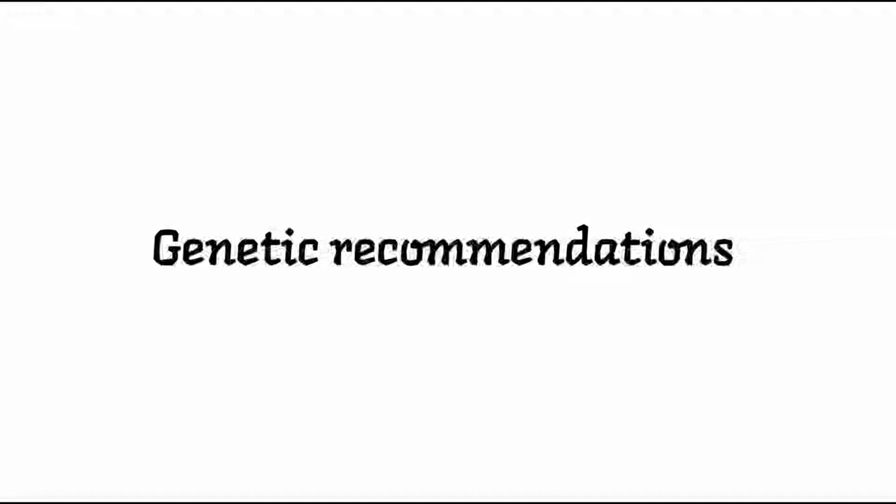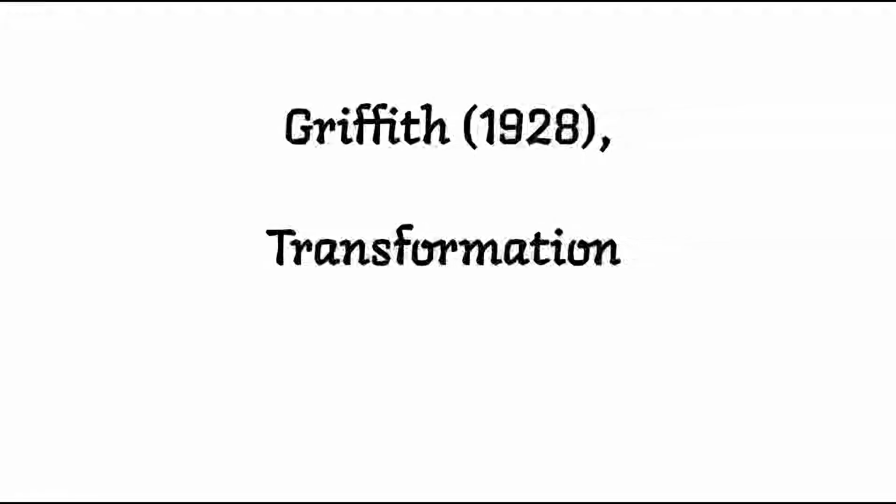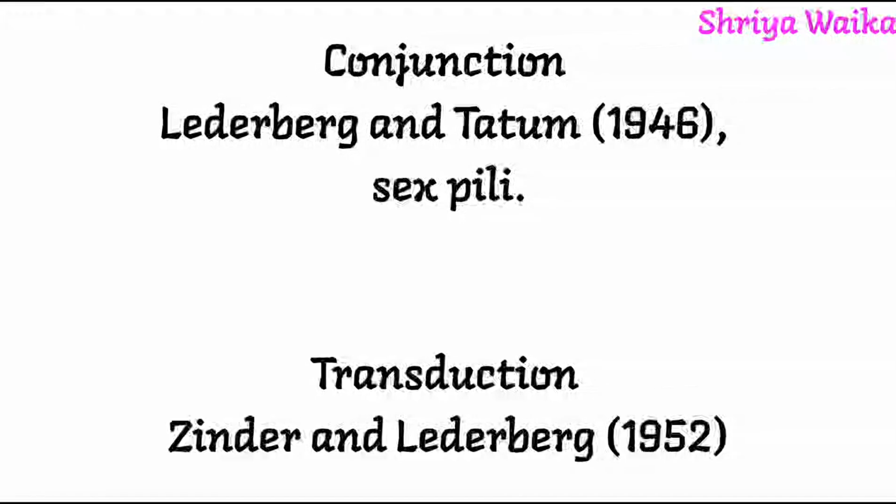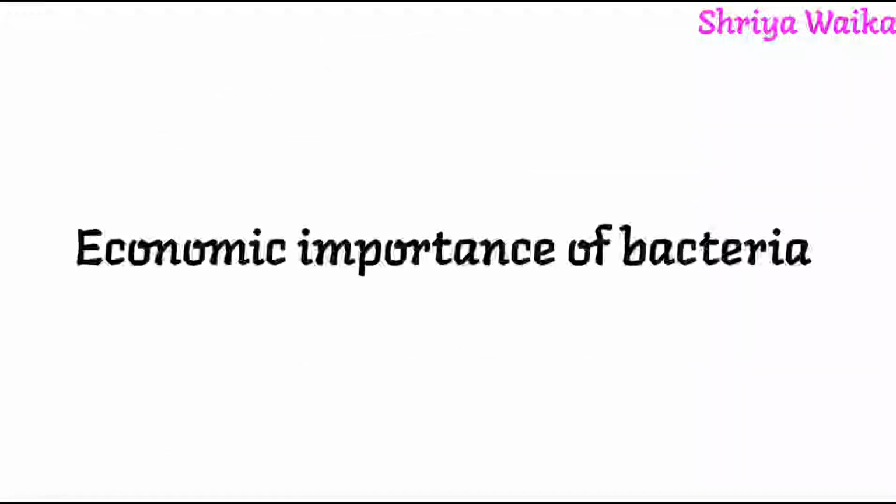Although sexes are not differentiated in bacteria, the following methods involve genetic recombination. They are categorized under sexual reproduction in bacteria. Transformation was described by Griffith in 1928, where the genetic material of one bacterium is transferred to another. Conjugation was described by Lederberg and Tatum in 1946, where genetic material is transferred through the sex pili, and transduction was described by Zinder and Lederberg in 1952, where genetic material is transferred by a bacteriophage.